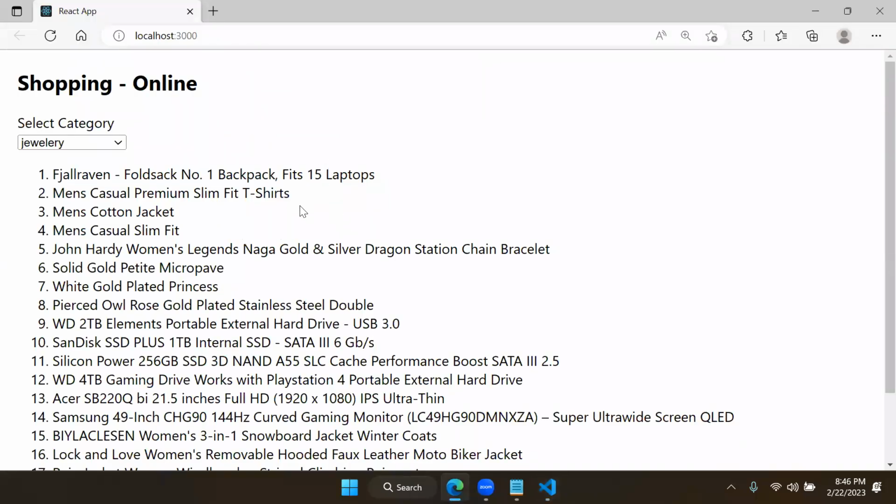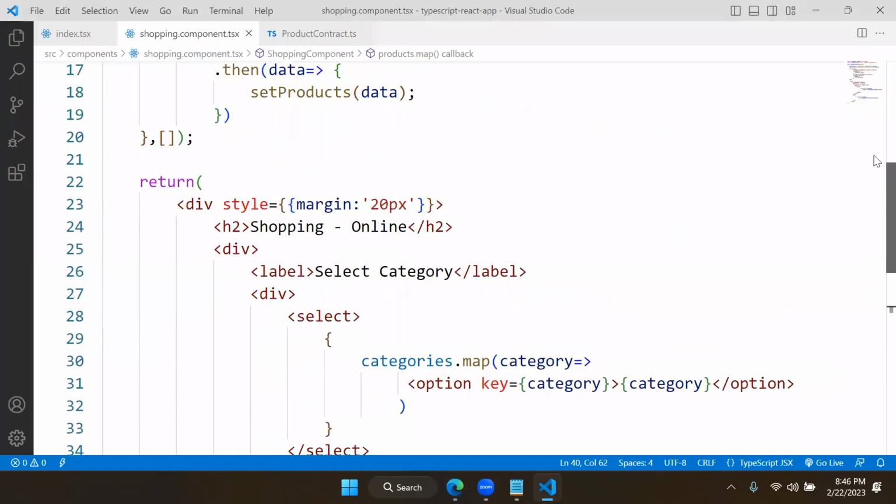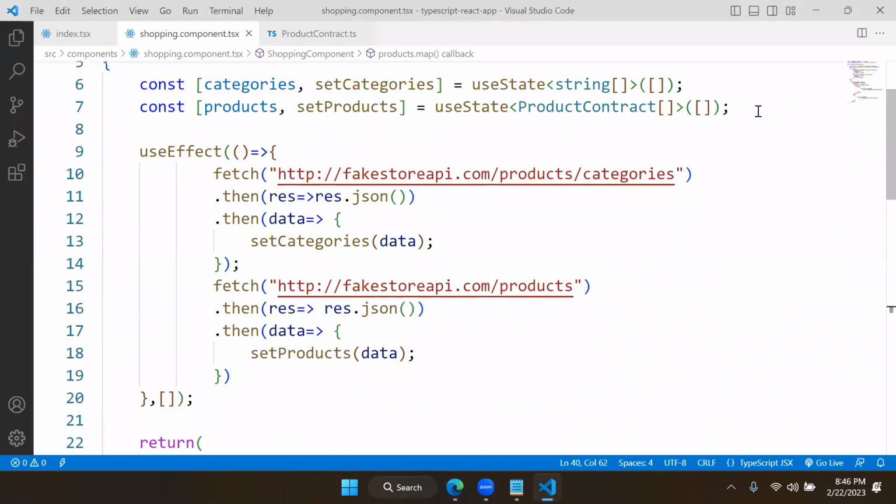So the rest of the features are the same. The only change you will find here is understanding the types. For dealing with every data type, if it is coming from APIs and so on, you create a contract, you define the state of that particular type, and you need to handle it. This is very important, especially when you are working with TypeScript. This is the only change.